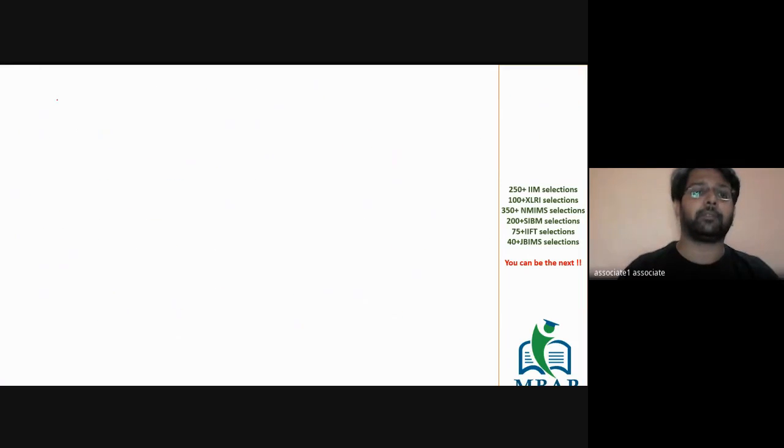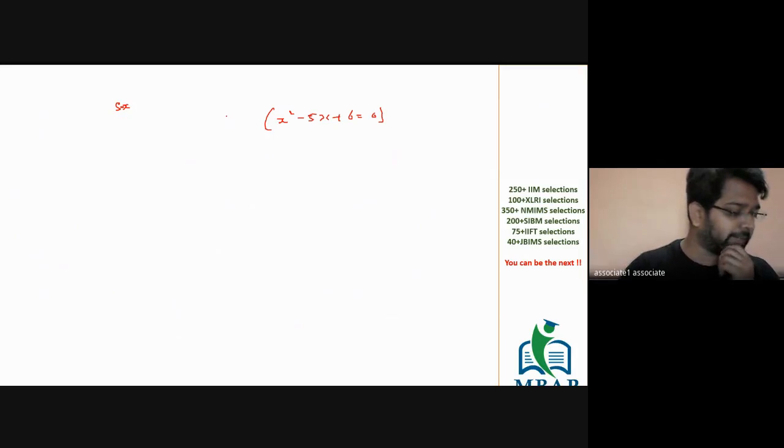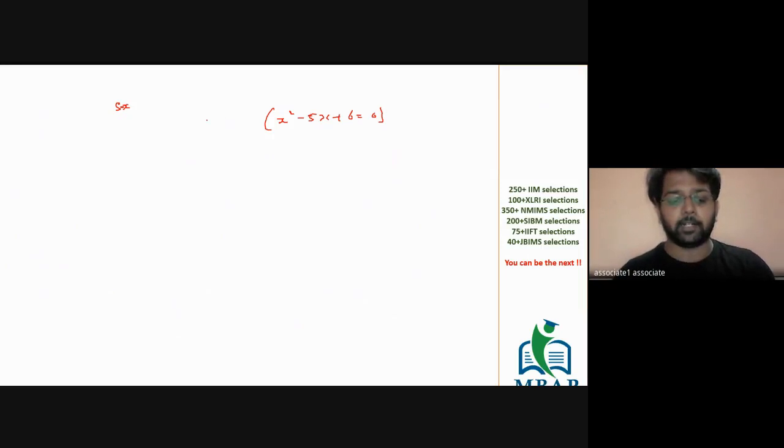Now, next part, if someone asks you how many positive and negative roots are there for the given expression. Let's say the equation is x square minus 5x plus 6 is equal to 0. And the question to you is, find the roots of the equation. What are the roots of this equation?